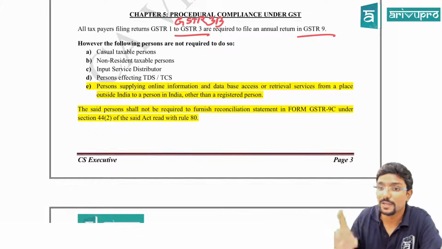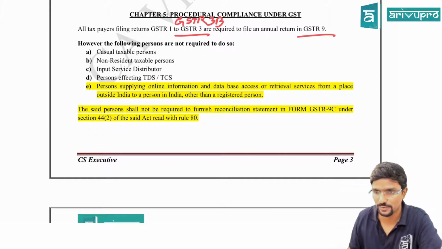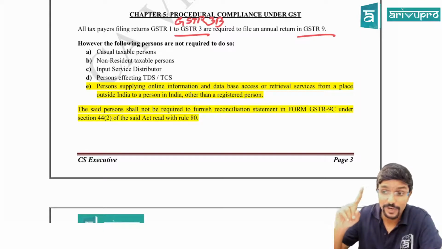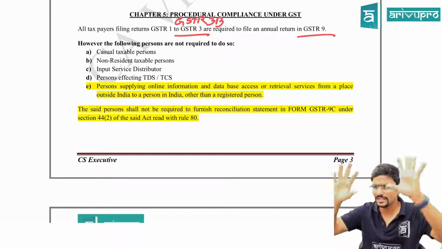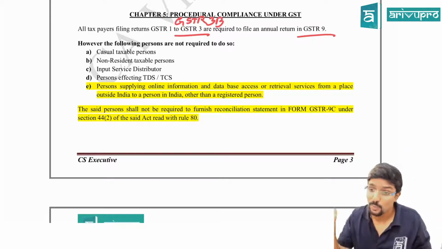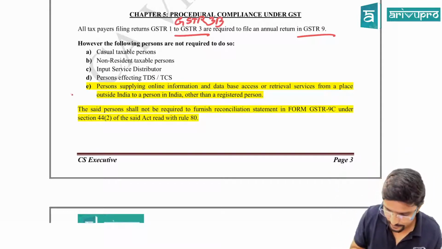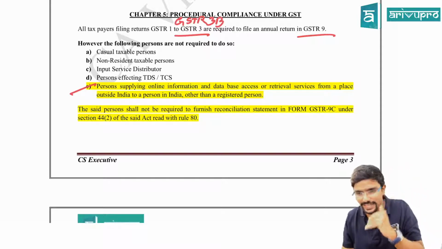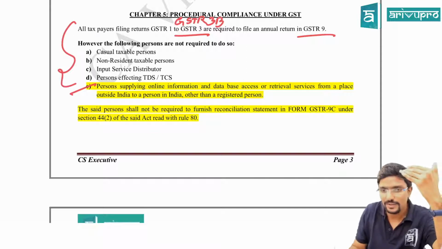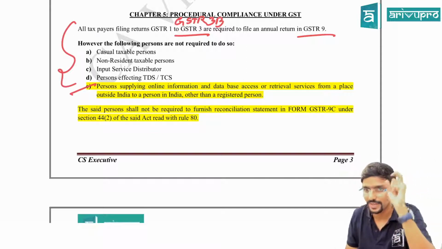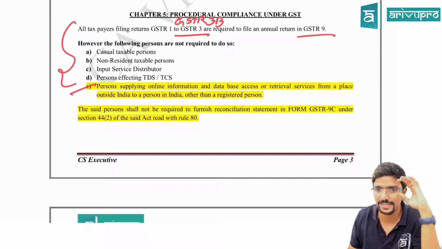However, the following persons are not required to do so. Who are those? The following persons are not required to file GSTR 9: casual taxable person, NRTP, that is non-resident taxable person, input service distributor, person effecting TDS, TCS. All these things are given in your material, guys. What is addition is point E. Wherever I have marked it in yellow, see other things, whatever from year to year, are already in your study material. E is extra now.